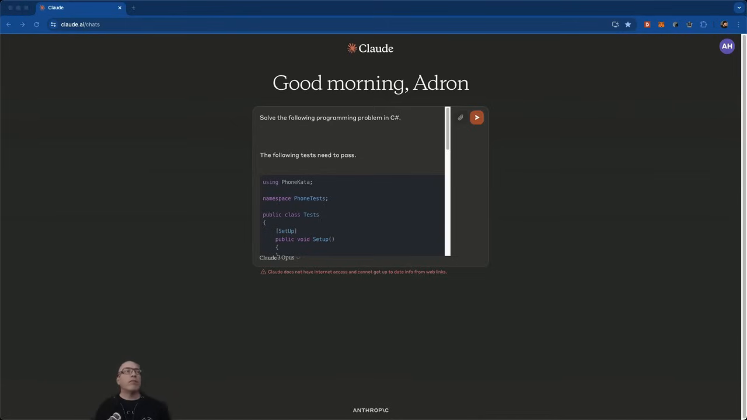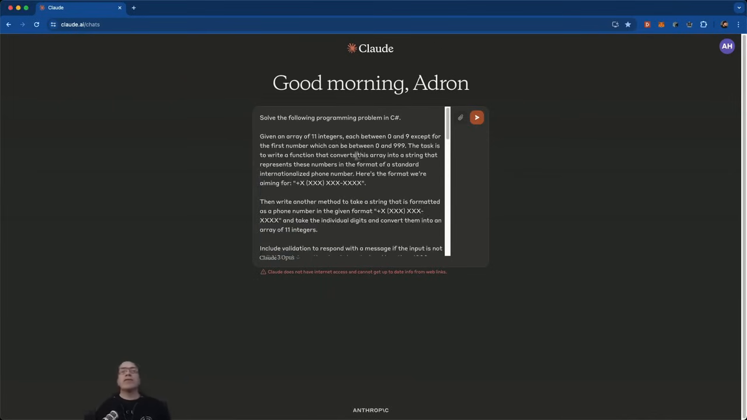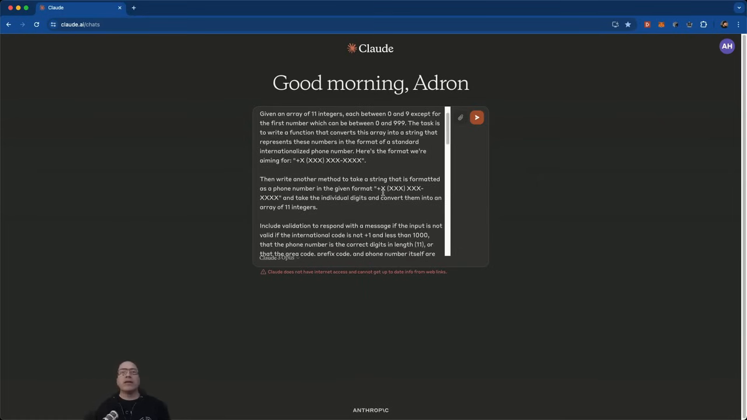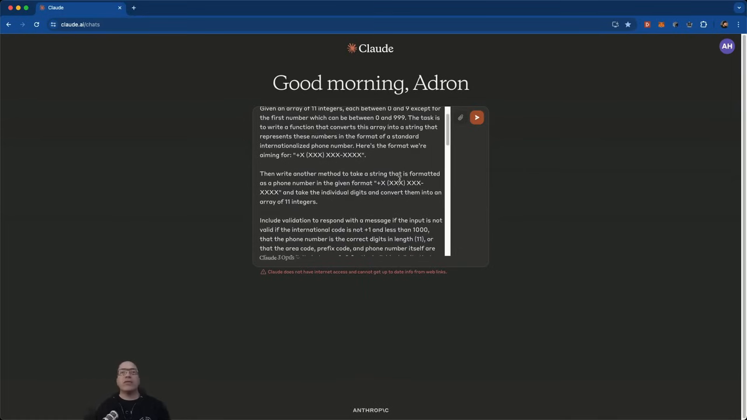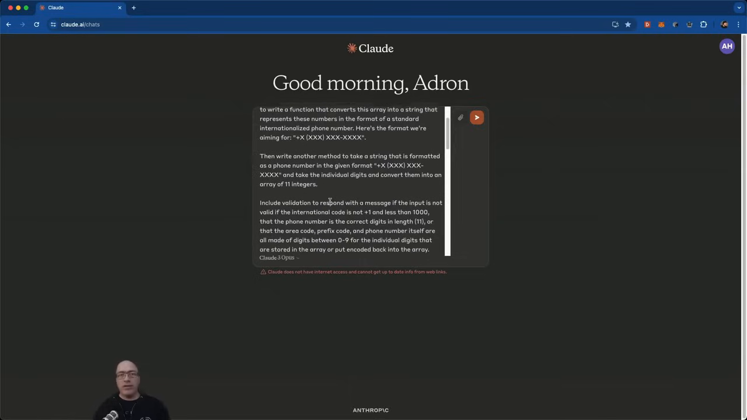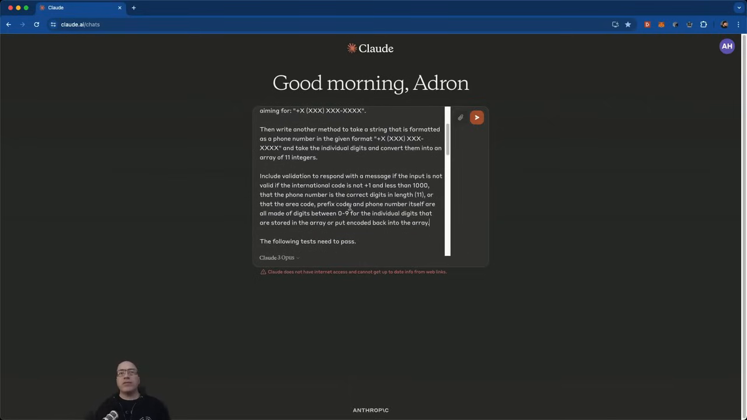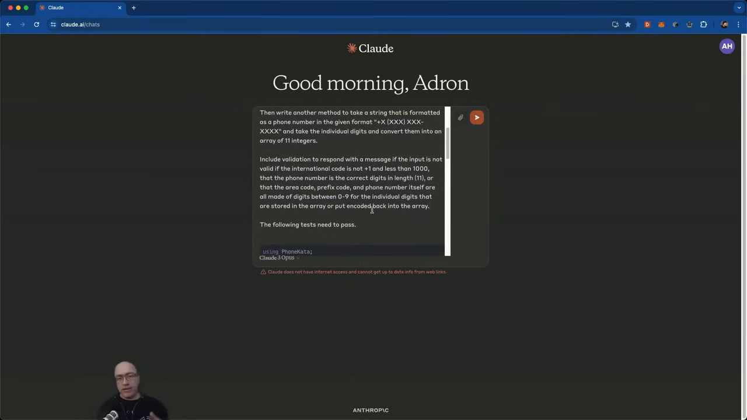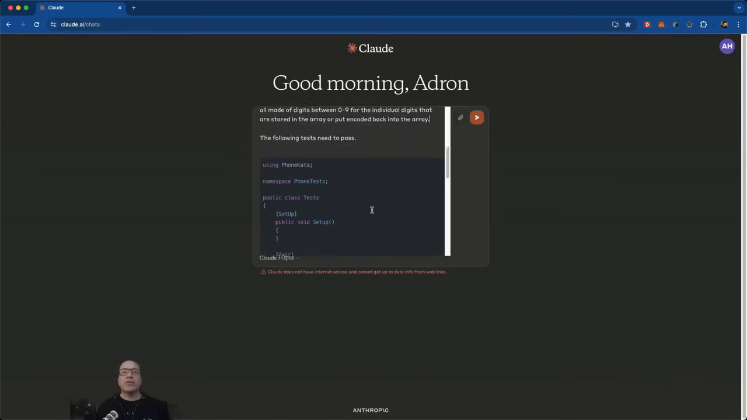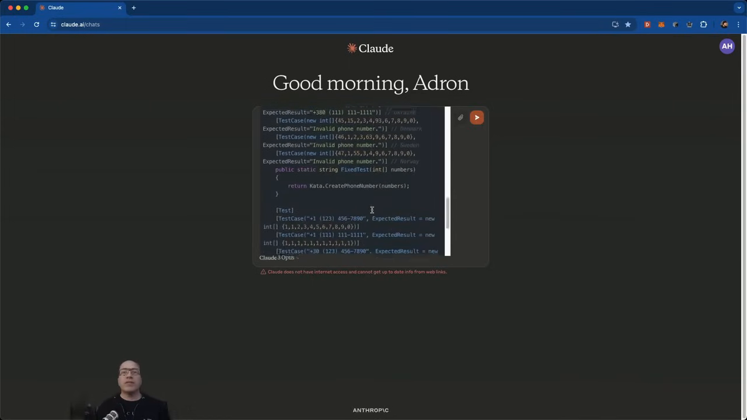I wrote up a description of what needs to be done without putting it in video because it would take me forever to type it in front of you. So basically what I wrote is, given an array of 11 integers, each between 0 and 9 except for the first number, which can be between 0 and 1 and 999, the task is to write a function that converts this array to a string in this format, and then of course from that format back into an array of ints, and then include the validation to respond with the message as I had done previously. So we'll see if it gets all these and passes them.